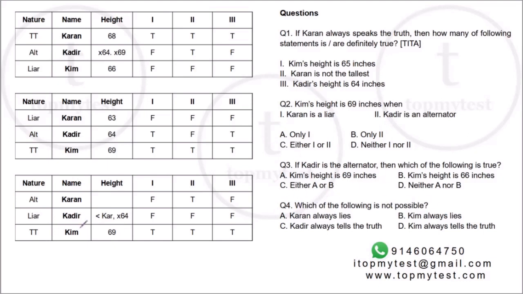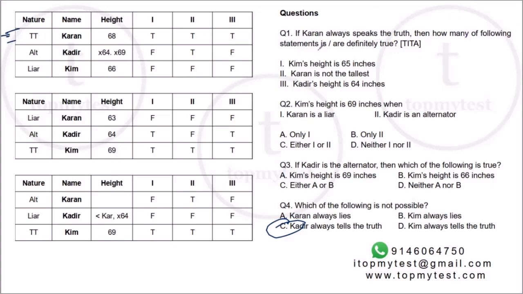Which of them is not possible? Kabir always tells the truth. This is not possible. Okay, first one. If Karan always speaks the truth, which means this first case, right? This case is what we are looking at.